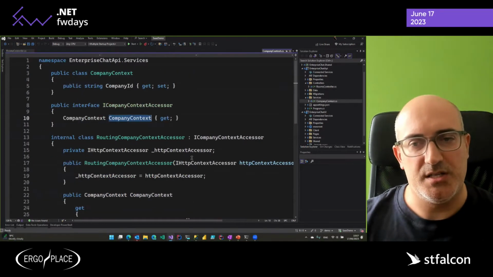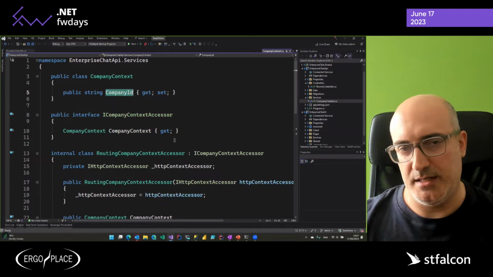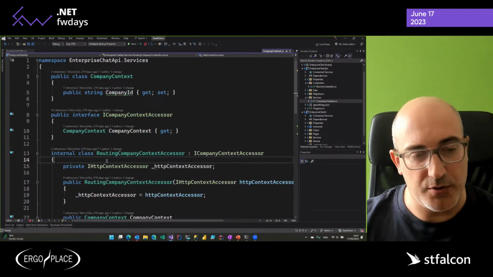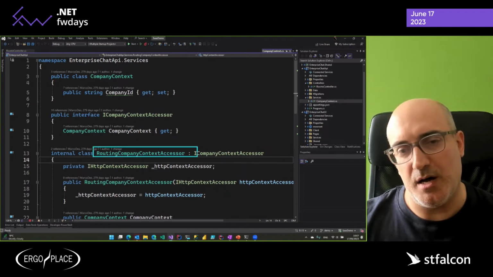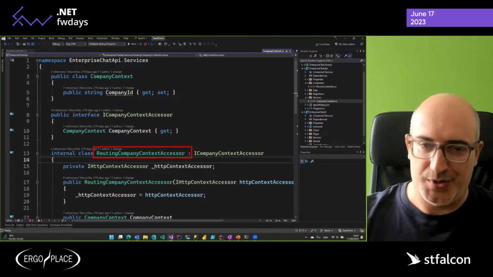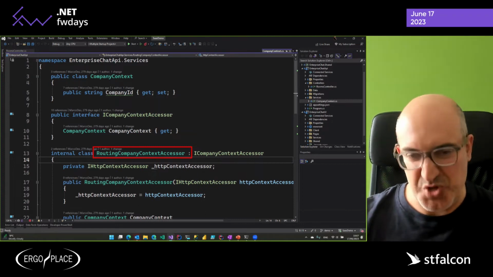It just returns this company context and the company ID. I have one implementation which is based on the routing. The idea to abstract it is because then I can make it better during the talk and change the strategy.